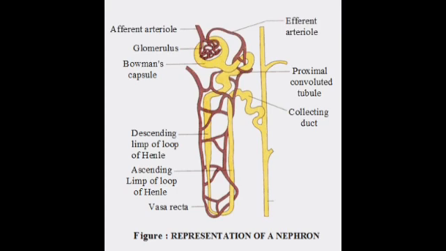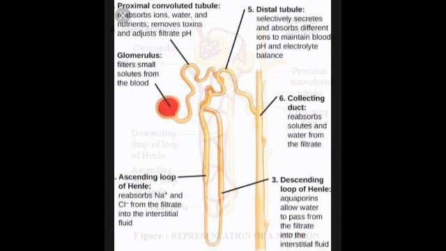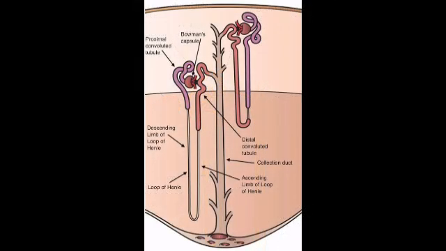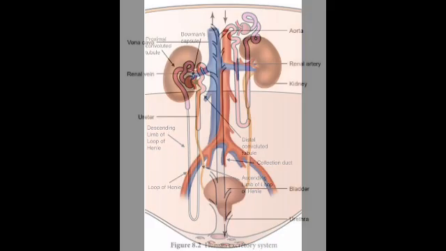Many substances like amino acid, glucose, salts are also present in the filtrate. These are reabsorbed along with water in the Henle's loop. The amount of water reabsorbed depends upon the water present in the body. These are absorbed into the blood capillaries and moves back to the heart. The filtrate is now collected by collecting duct. Thus, all such nephrons drain the filtrate into the collecting duct and carries it to the ureter.